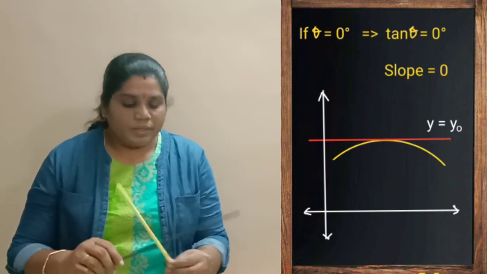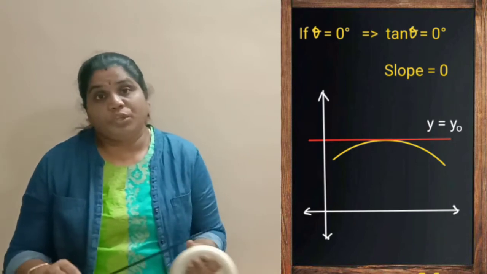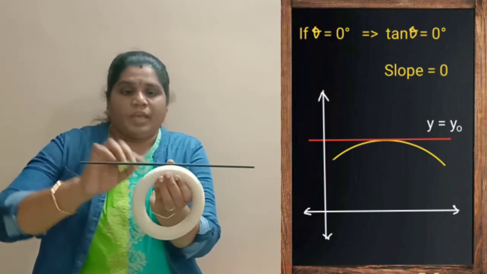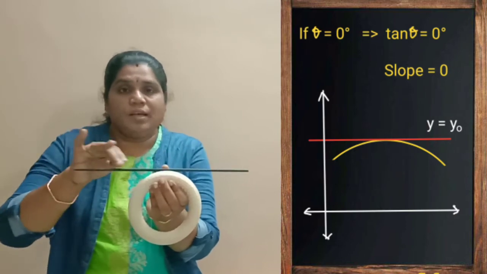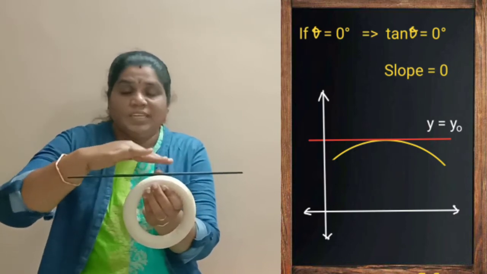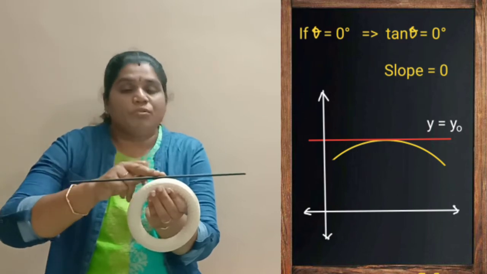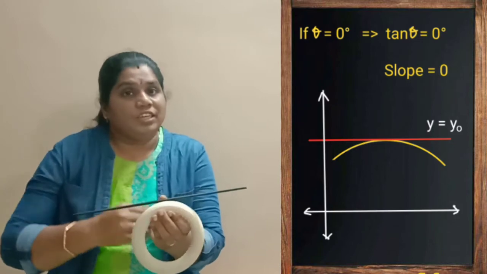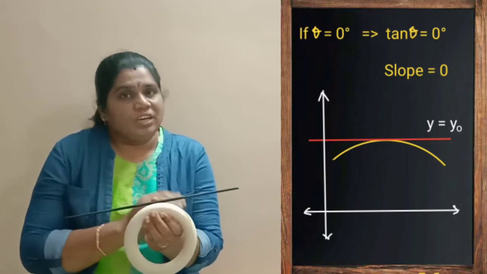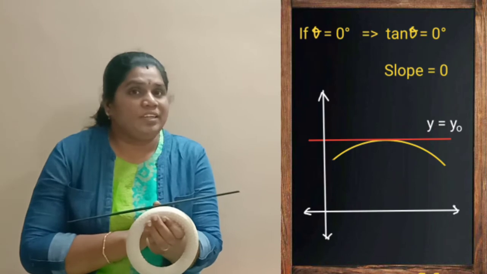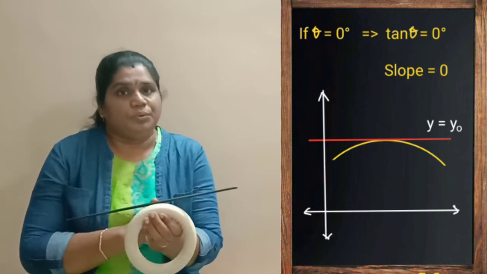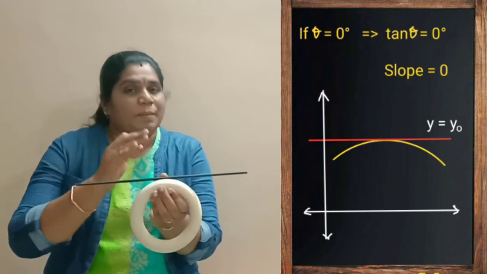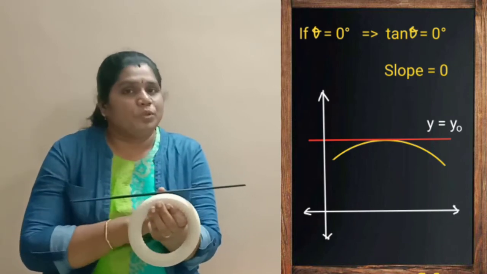If a tangent is parallel to the x-axis, that is, if the tangent is like this, it shows that the tangent is horizontal. Horizontal means there is no slope at all. So if the tangent is parallel to the x-axis, the theta value is 0. If the theta value is 0, tan theta is 0. Then the slope is also 0. That means if a tangent is parallel to the x-axis, the slope is 0.